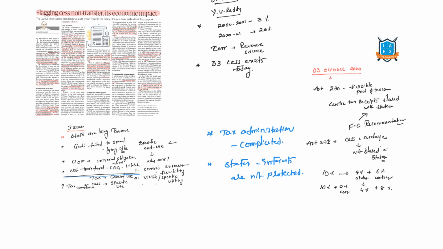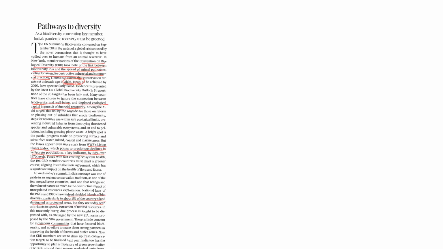So remember these particular points. On fiscal federalism, there will be a question this year because we are seeing a number of issues between the center and the states on financial matters. So I have framed a small question over here. CAG pointed out many pitfalls in collection, utilization and levy of cess. Discuss and critically analyze the issue of levy of cess in Indian fiscal federalism. So you need to write these 6 or 7 points which I have discussed to you, and that will complete the answer. The next is pathways to diversity.